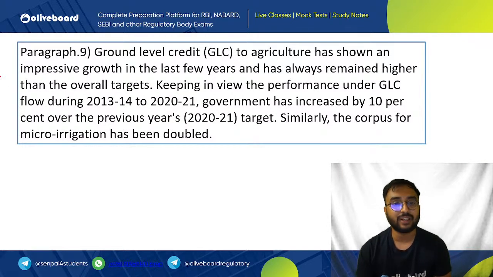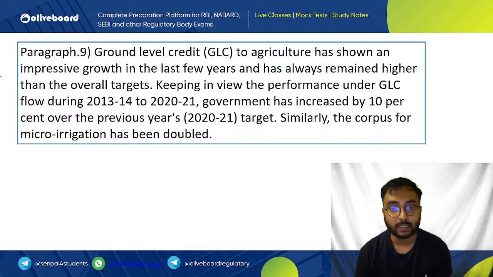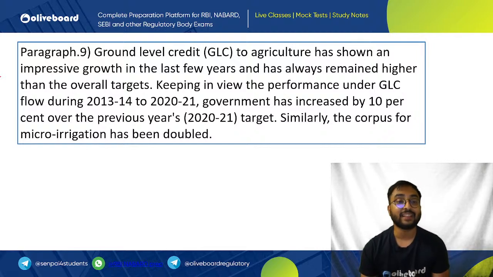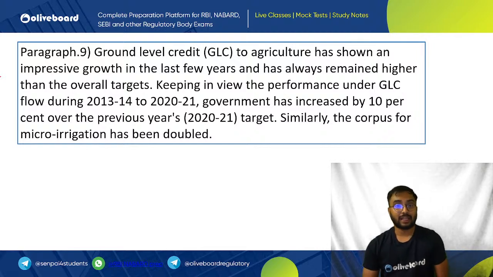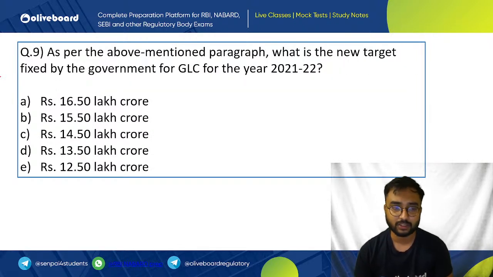Paragraph is given: ground level credit to agriculture has shown impressive growth in the last few years, which remained higher than the overall target. Keeping in view the performance under GLC flow during the overall 8 years from 2013 to 2021, government has increased 10% over the previous year's target. Similarly, corpus for micro irrigation has been doubled. Based on that, consider the following statement. What is the new target fixed by the government for GLC year 2021-2022?